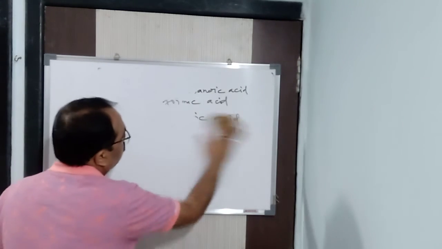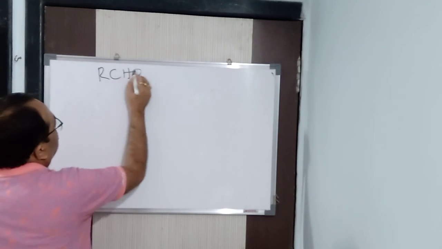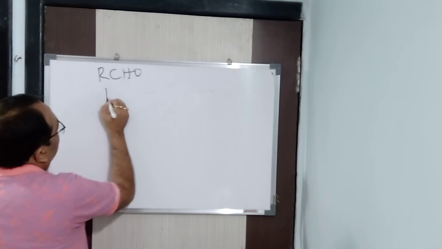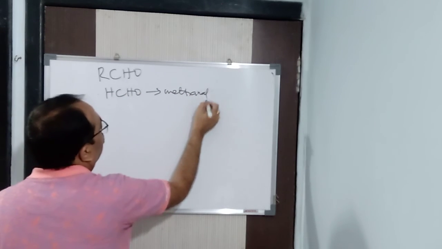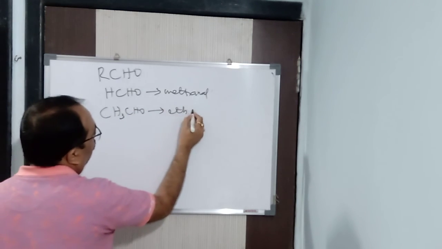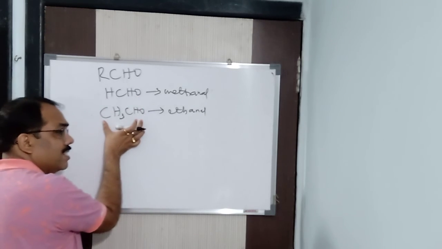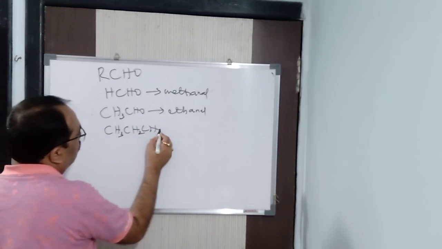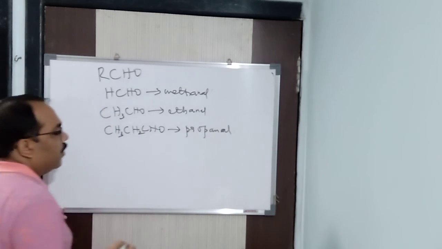Similarly, for aldehydes, the general formula is RCHO. Aldehyde is RCHO, which means CHO is the aldehyde group. Like if I say HCHO, what is it? Methanal, we can say that. Similarly, if I add a CH2 group, CH3CHO, what is that? Ethanal. The common name of HCHO is formaldehyde, and this is acetaldehyde. Similarly, CH3CH2CHO, what is that? Propanal, or propionaldehyde, we can say that.